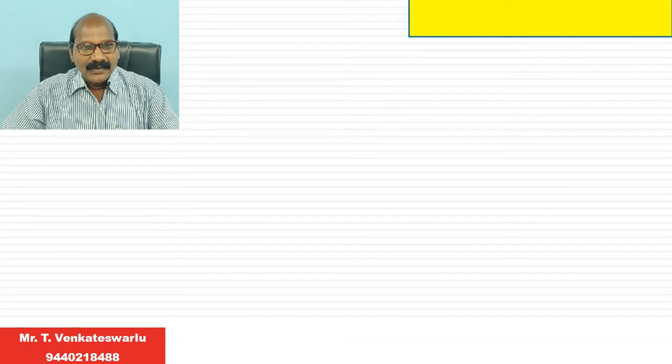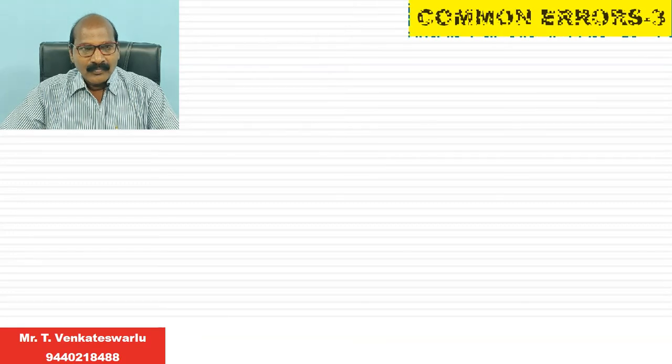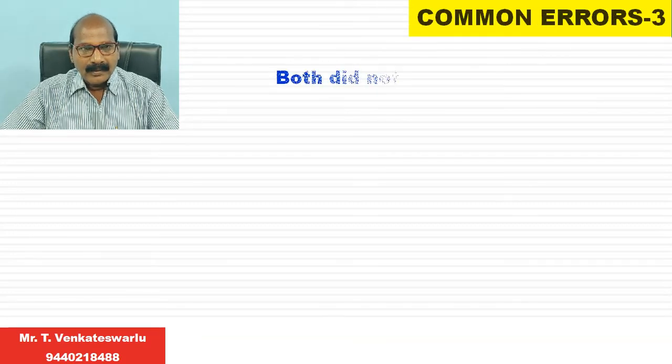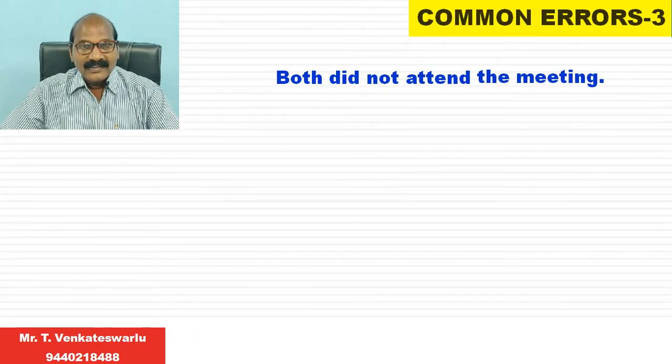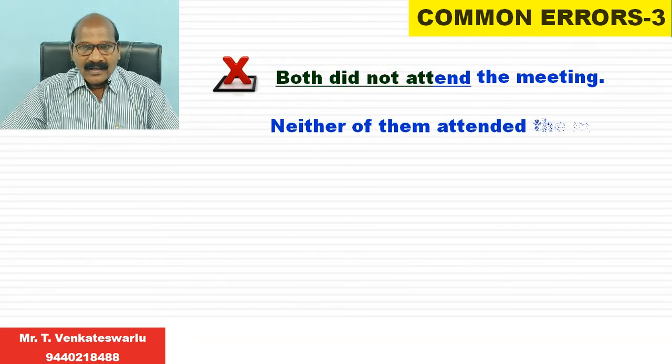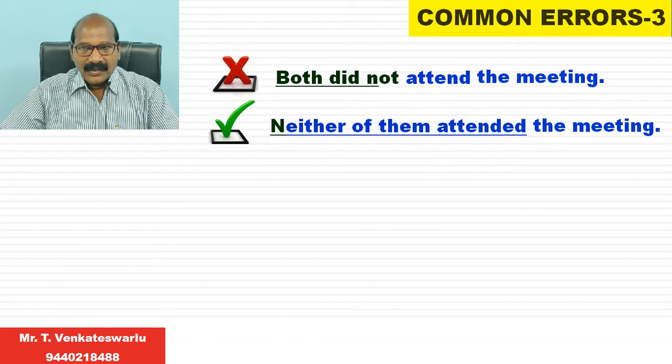In today's video, you are going to learn about some more common errors. The very first example: "Both did not attend the meeting." It's a wrong expression. The right expression is "Neither of them attended the meeting." When we are referring to two persons, we have to use neither, particularly to refer to the negative sense.